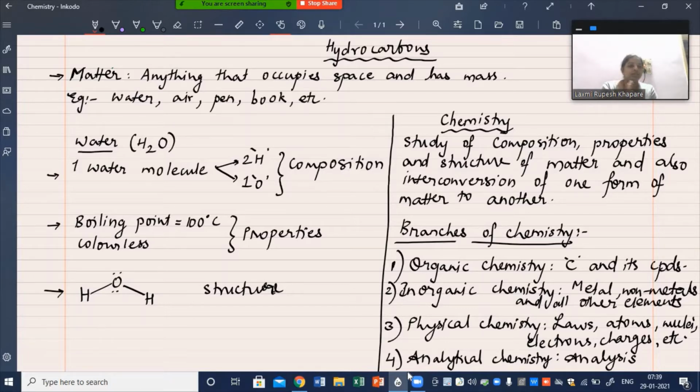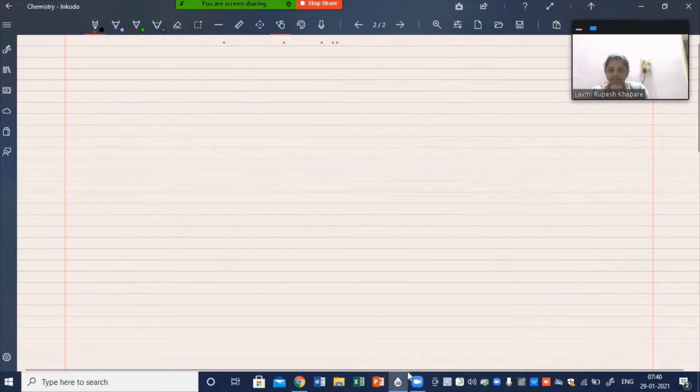There are several chapters in your syllabus based on inorganic, physical, analytical, and also organic chemistry. So the combination of all these 4 branches will be seen in the entire syllabus. Now going quickly forward to organic chemistry and our chapter, hydrocarbons.